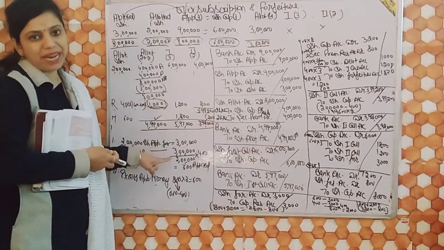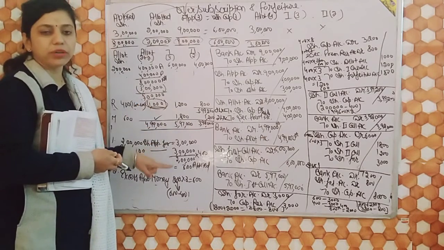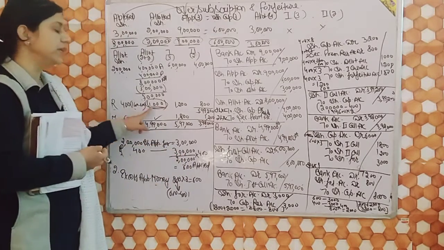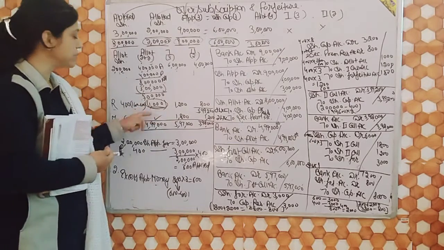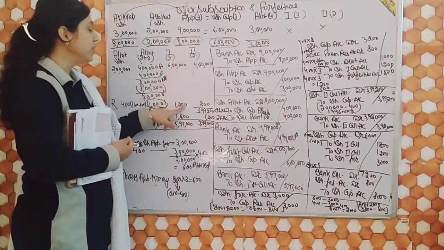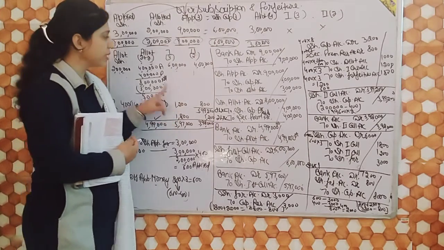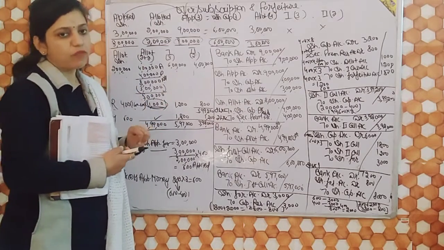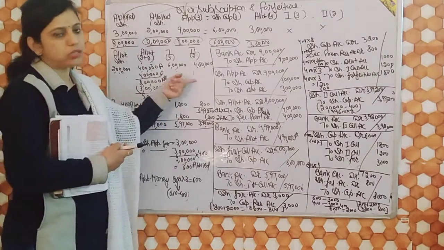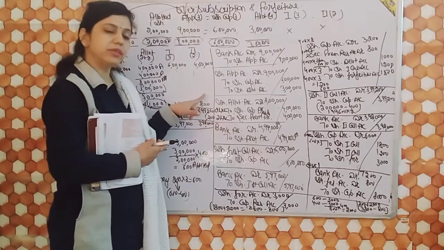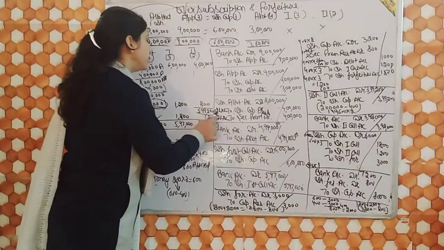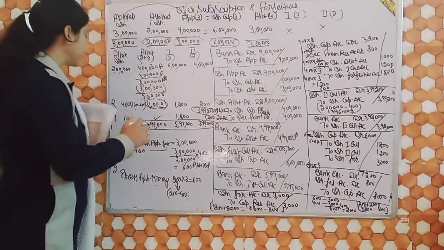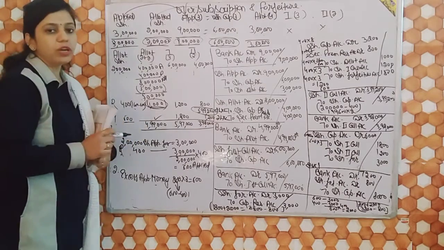So just this is the simple point which you have to keep in mind. First step, if applied is given, then calculate allotted. If allotted is given, then calculate applied, and then calculate excess application money. That should be deducted here. These three simple steps. Then 400 multiply 3, 1200 not received on first call. And definitely if he does not give first call and after first call his shares are forfeited, then he is not able to pay second call also. So 400 multiply 2, 800 is not received. That means second call should be due with 3,99,200.